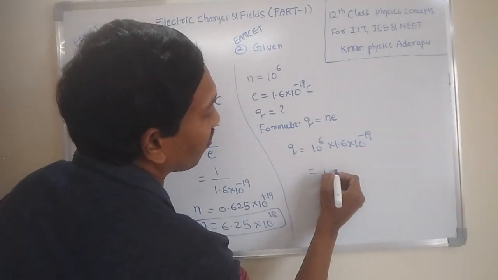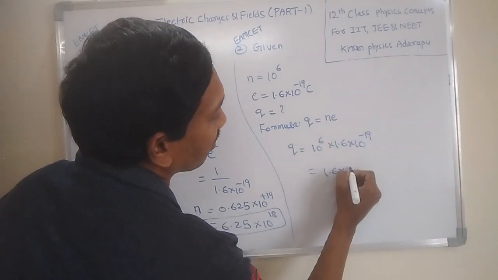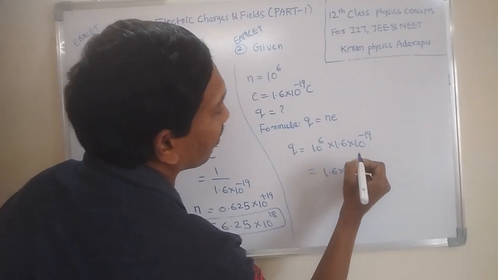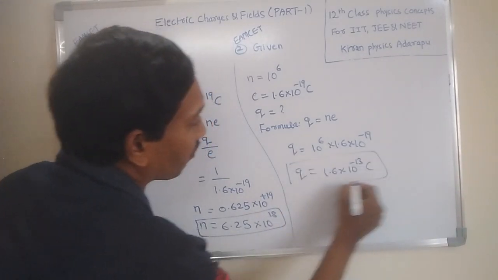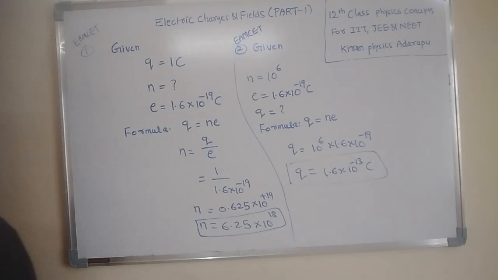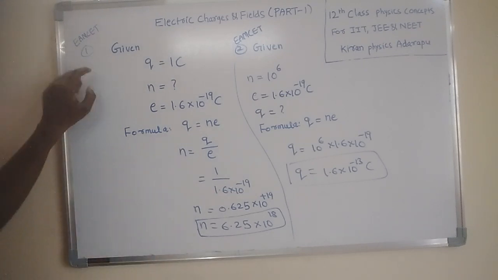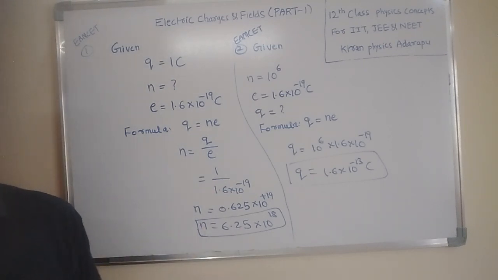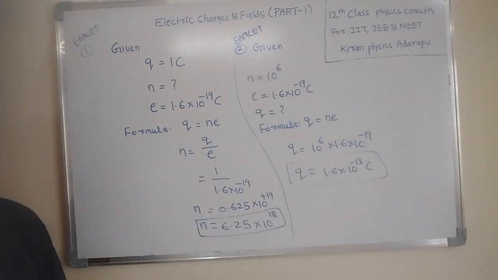After simplification, 1.6 into 10 power plus 6 into 10 power minus 19 is 10 power minus 13. That means what is the charge on the body? 1.6 into 10 power minus 13 coulombs is the answer. These are the two types of questions on the same concept. Okay, now this is one of the basic properties of electric charge. Based on this basic property, questions are asked like this.